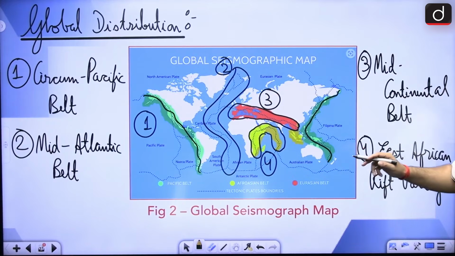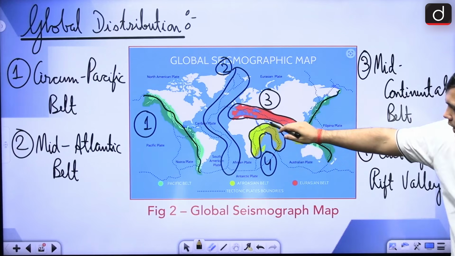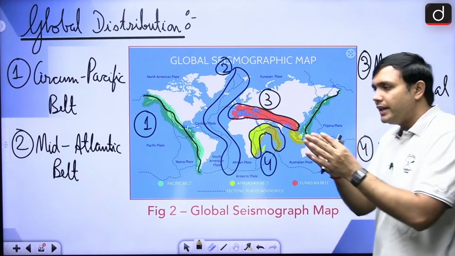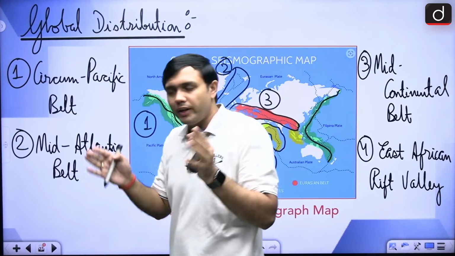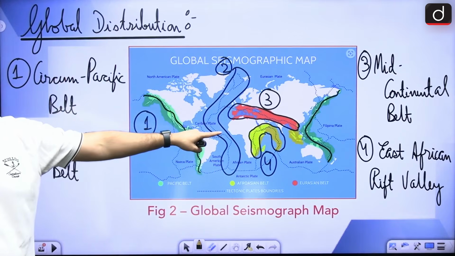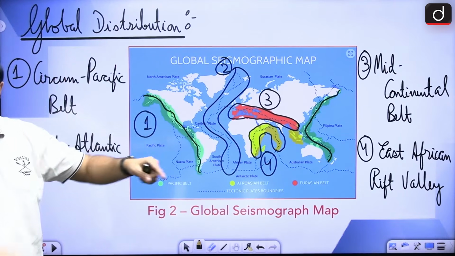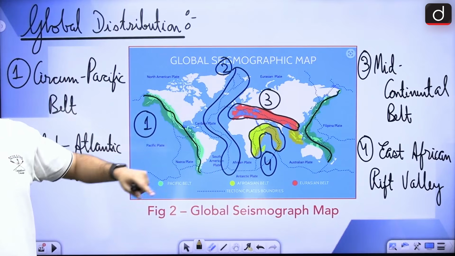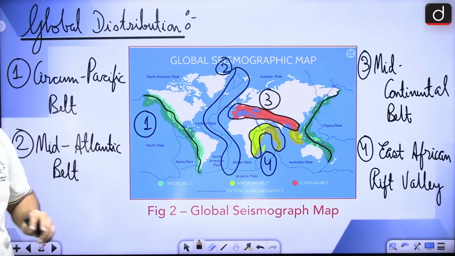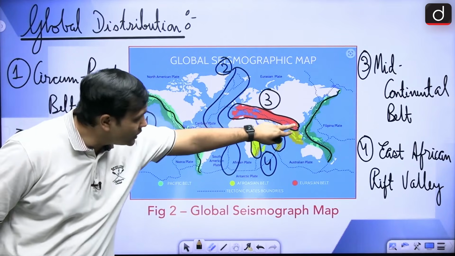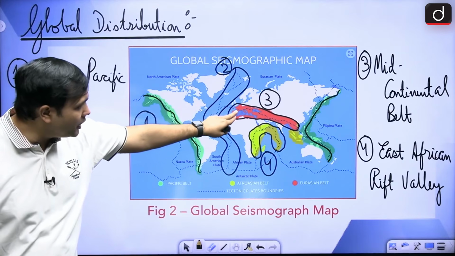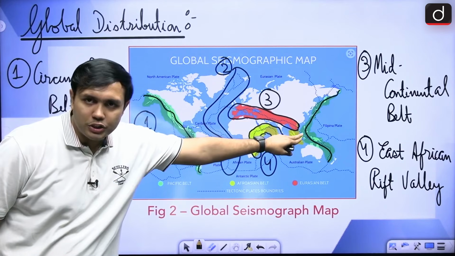Next important aspect would be, now this we know that this region of Africa, the Eastern African region, is splitting apart, right? Now because of this particular movement, here you will find this is the East African Rift Valley, right? Here it is splitting apart. Hence what you will find here is there are a lot of earthquakes happening in this region. And of course our region is coming in the mid-continental belt. It is running from Spain and Portugal till the Southeast Asian regions, right?